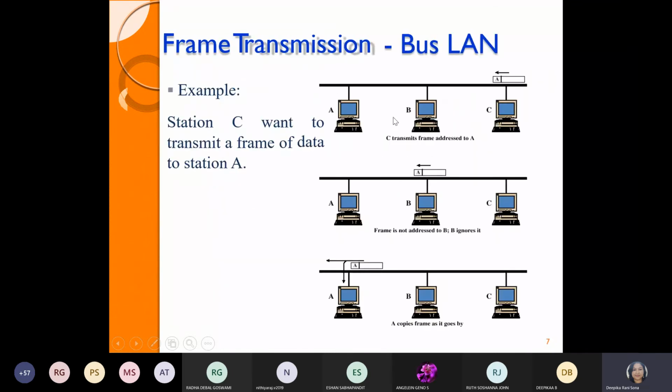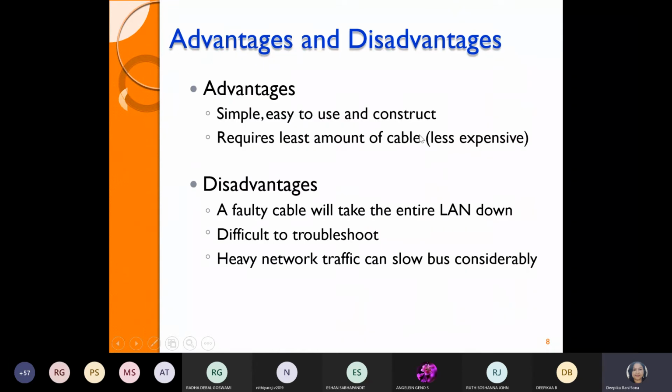As I told you, the drawback, just realize that, guys, this is shown only in the figure. If any failure happens at the main bus cable, the devices will also get affected by that. I already showed you the advantages and disadvantages, so you can go through that.